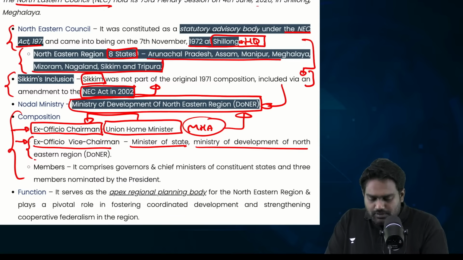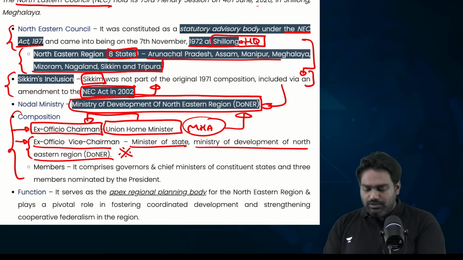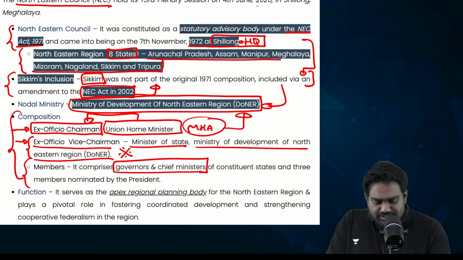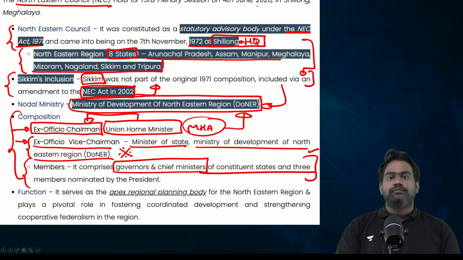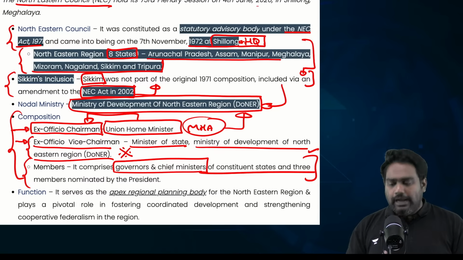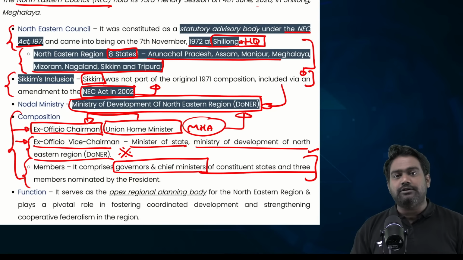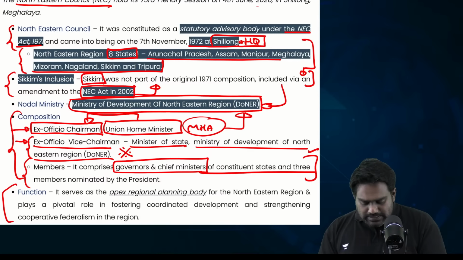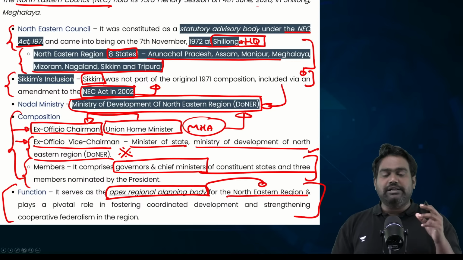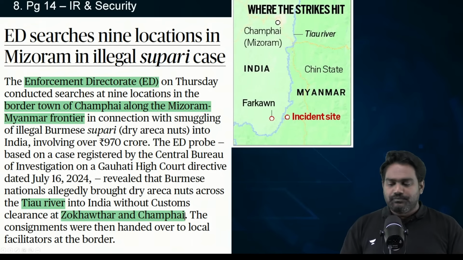in the Ministry of Development of Northeastern Region, then all the governors and chief ministers of these states will also be a part of it. All the chief ministers and governors of these 8 states will be a part of it. And other experts and officials can also be invited. And it functions as the apex planning body for the Northeast region to focus on the development of Northeast region.